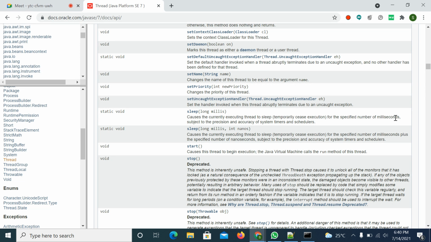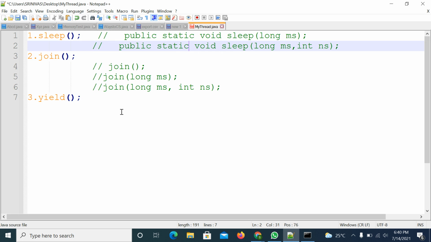If you try to read, it causes the currently executing thread to sleep temporarily, causing execution to cease for the specified number of milliseconds. So by reading this line, you will understand what this method will do. It will try to stop the thread execution for this many milliseconds, subject to system timers and schedulers. Right, okay. So we'll try to use this method in our program.